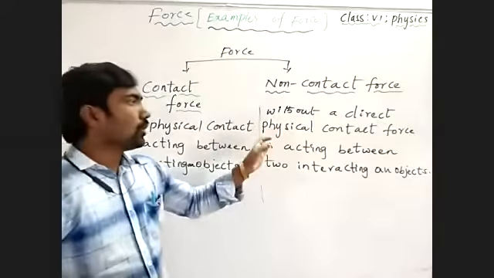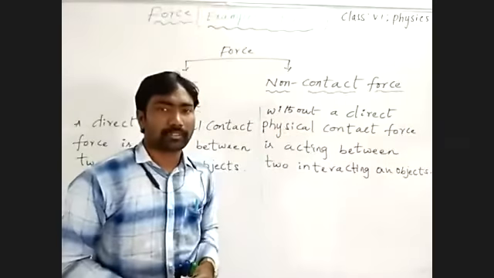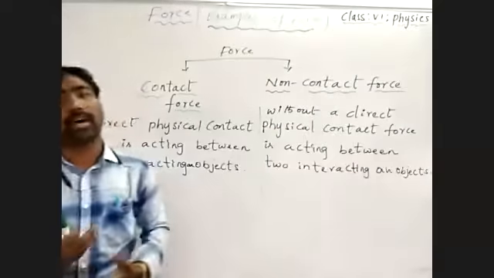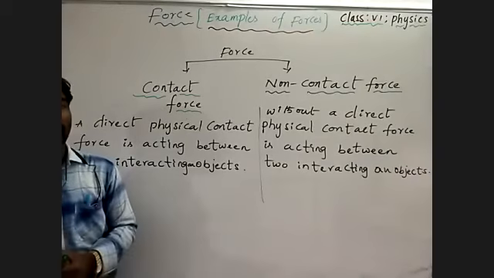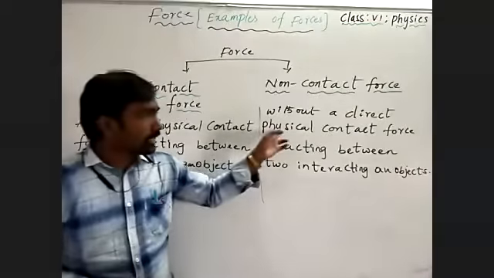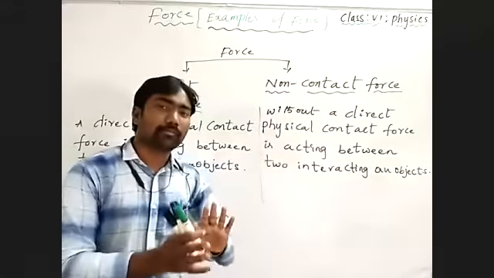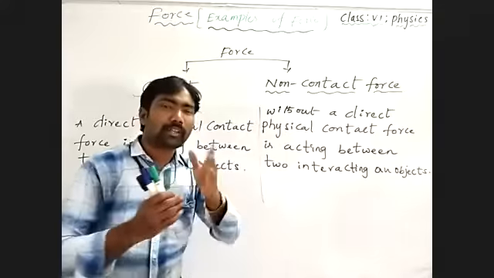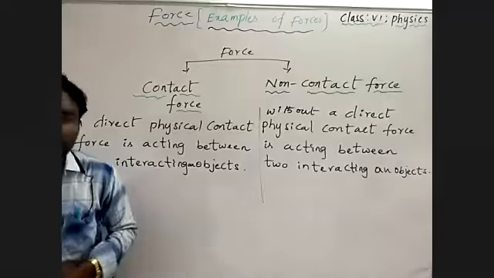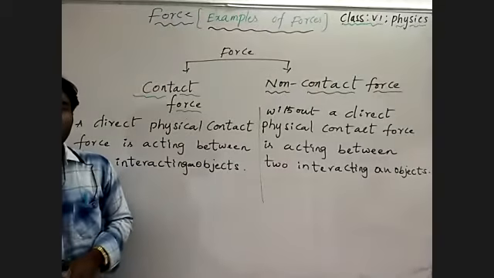There is no direct physical contact. We are not using our body parts to make contact with any body. So no direct physical contact, but there is a force between two objects that interact with each other. Understand?